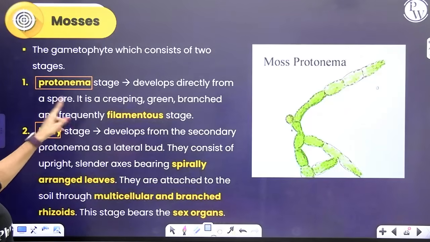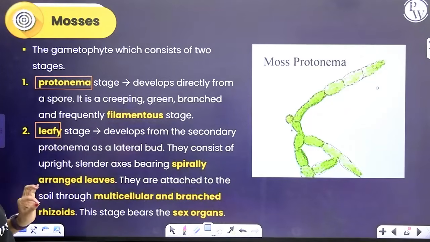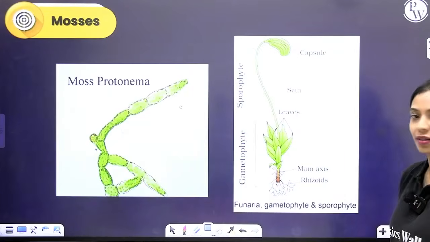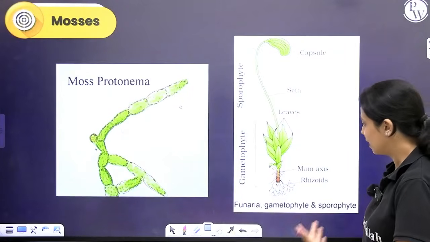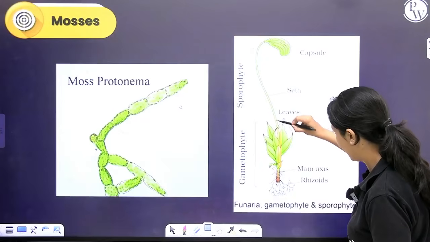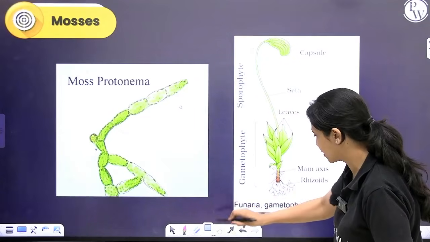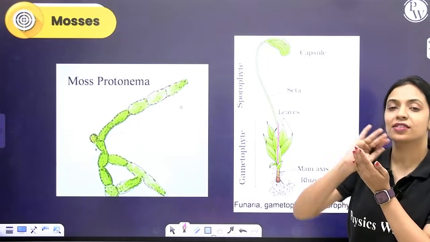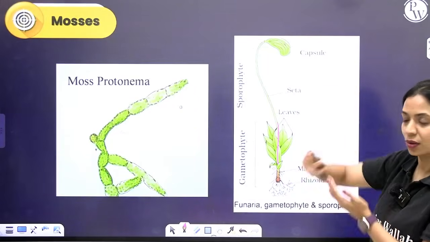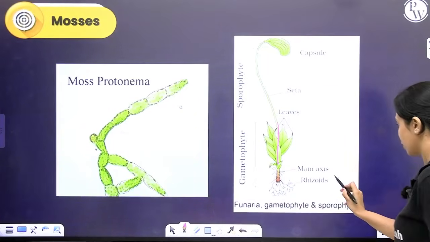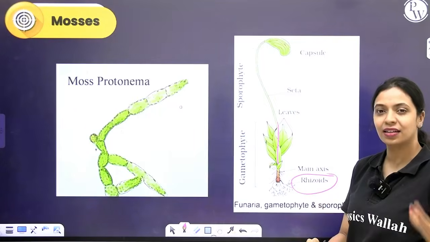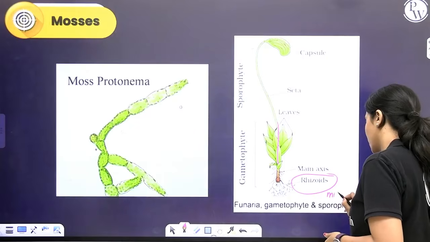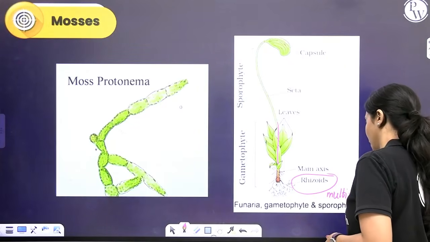The leafy stage develops from the secondary protonema as a lateral bud. Here in the leafy stage, again since this is a bryophyte, you do not have true root, stem and leaves. In the leafy stage, you have a central axis over here. Around the central axis, leaf-like structures are spirally arranged. Okay. Over here also you have rhizoids. Generally in liverworts, the rhizoids are unicellular. In mosses, rhizoids are multicellular and they could be branched.